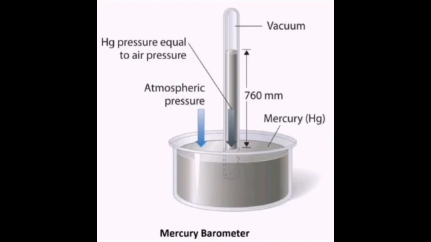It can be measured with the mercury barometer, consisting of a long glass tube of mercury inverted over a pool of mercury. As you can see, by measuring the height the mercury has gone up, we can measure the atmospheric pressure at a certain place.